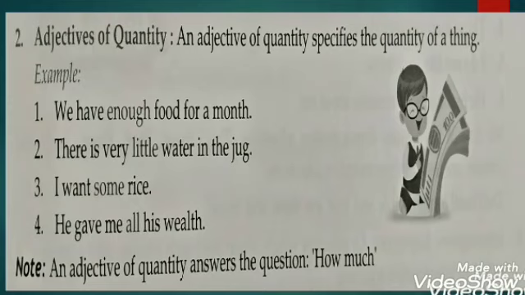It does not provide information about exact number. It tells only the amount of the noun. Adjectives of quantity answer the question how much. It will not answer the question how many, but it will just tell you how much, meaning the amount of something.